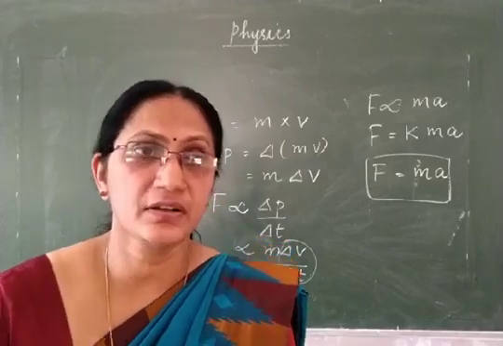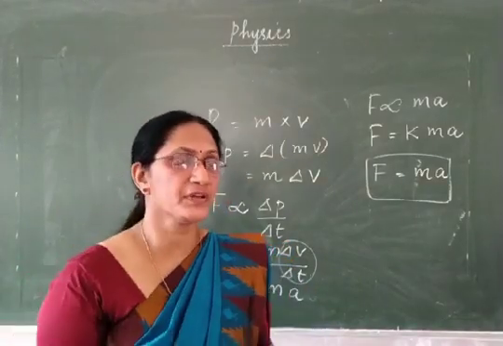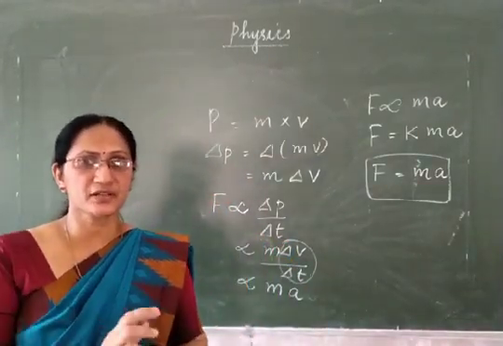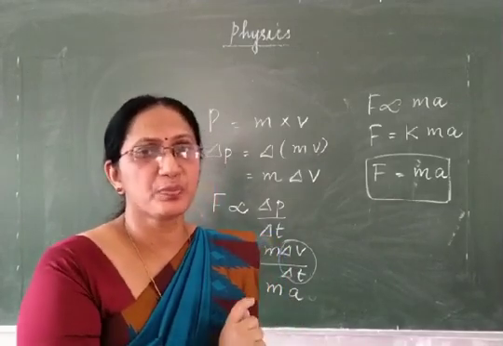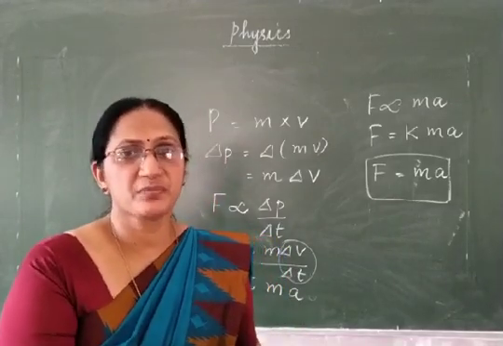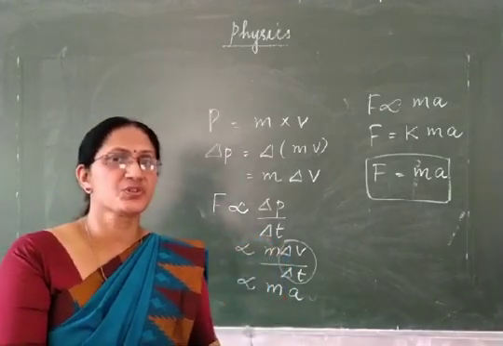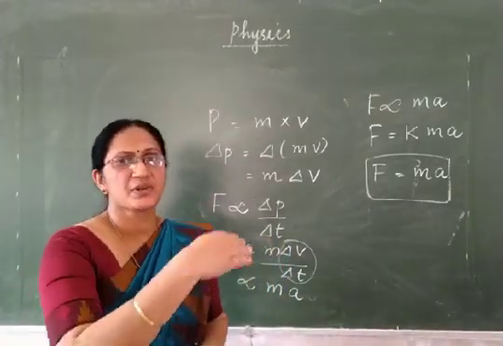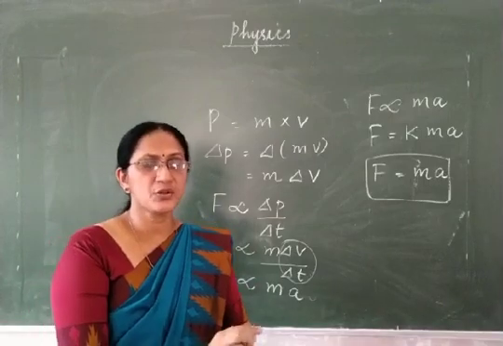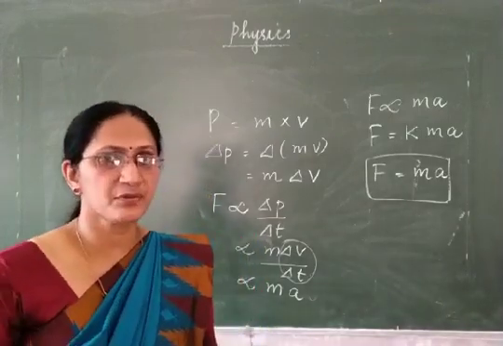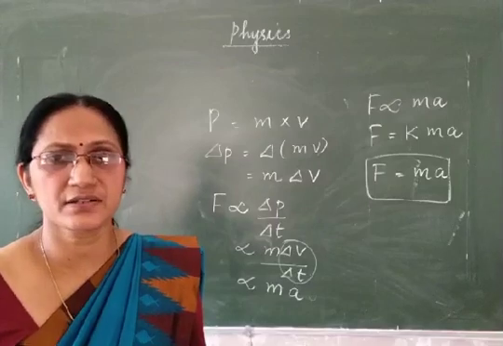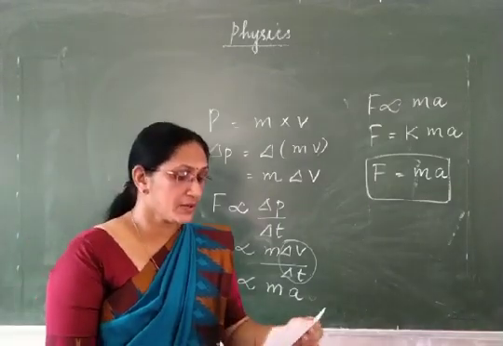Now again a revision of a class 9th topic, equations of motion. You have studied three equations. V is equal to U plus AT, S is equal to UT plus half AT square, V square is equal to U square plus 2AS. All these equations you have studied in 9th class. U stands for initial velocity, V for final velocity, A for acceleration, T for time, and S for displacement.